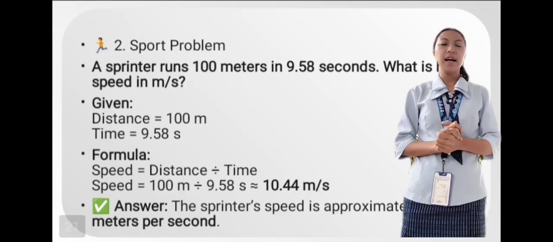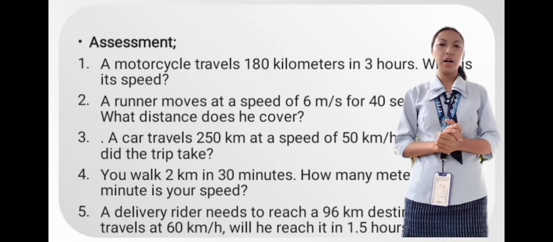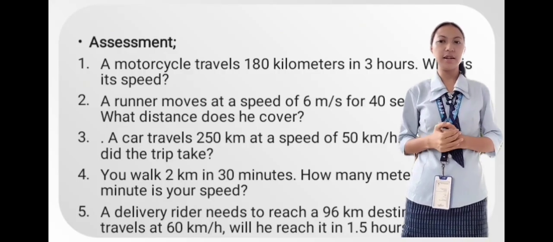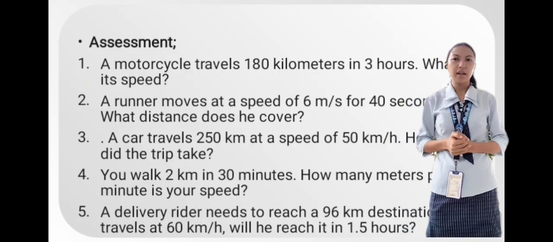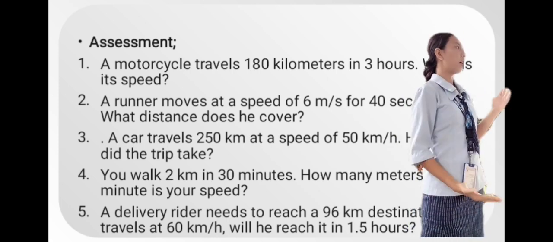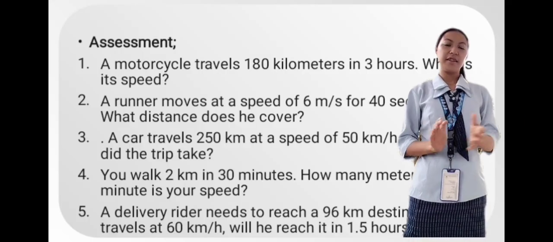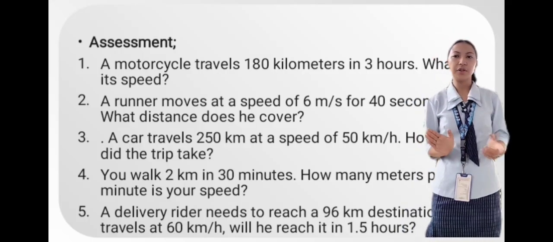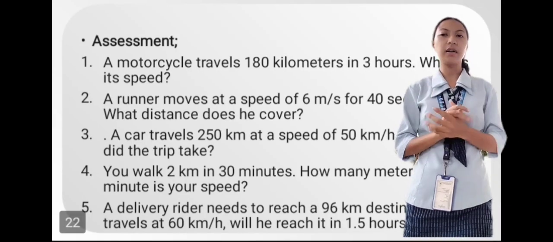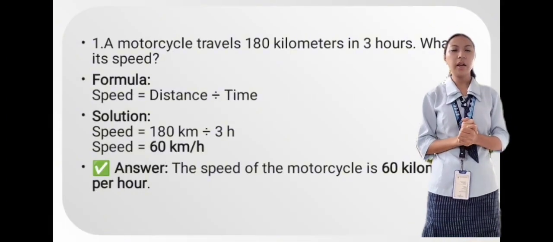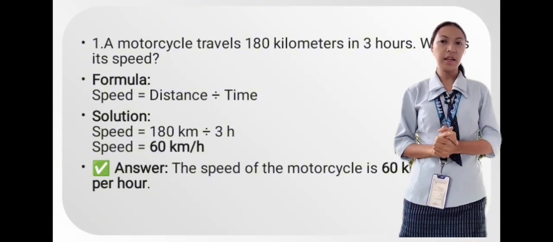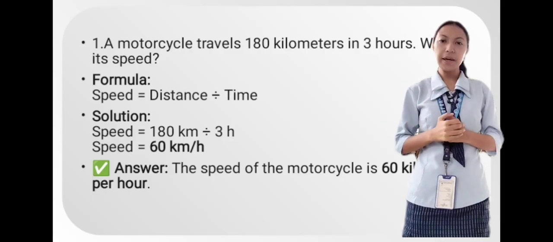Okay, class, let's answer this evaluation that will test your intelligence. You will answer this question. The first question is, a motorcycle travels 180 kilometers in 3 hours. What is its speed?